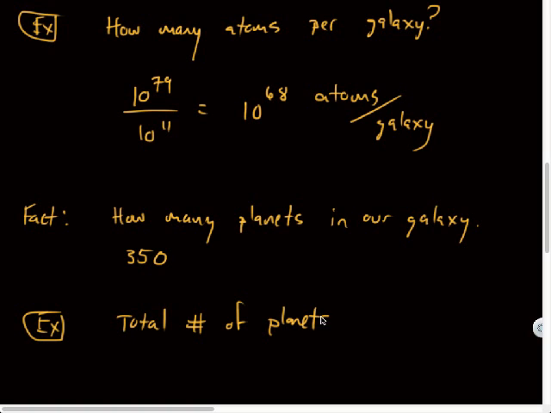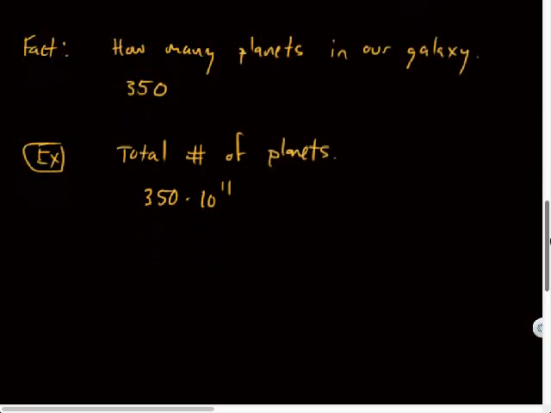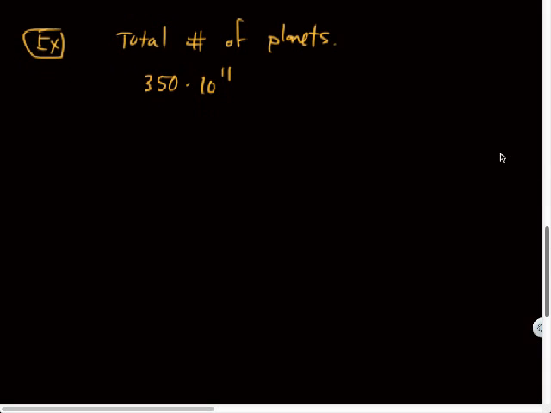Right. So, assuming that some galaxies have more planets than others, if I wanted to figure out an estimate for the number of planets, I would take the number of planets in our galaxy and divide it by 10 to the 11? Well, I'd multiply by the number of galaxies, I'd imagine. Right. So 350 times 10 to the 11th. Okay. Is what I would end up doing.